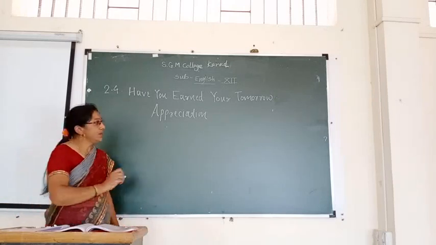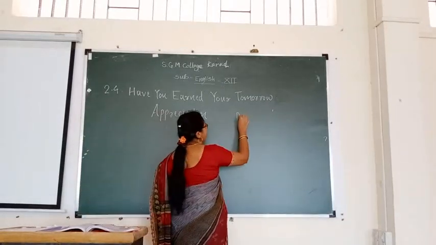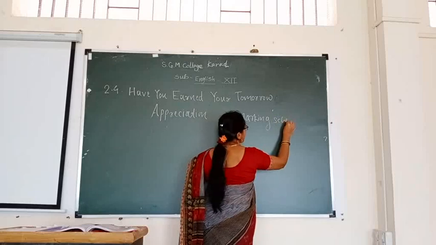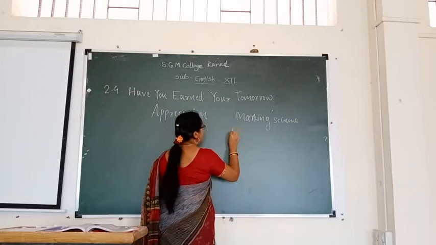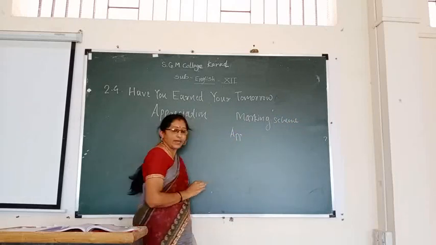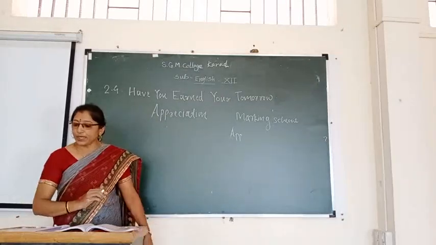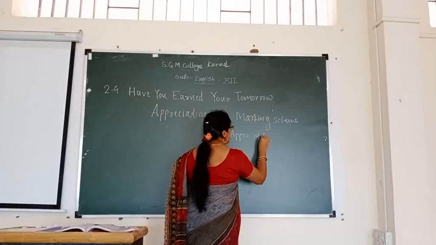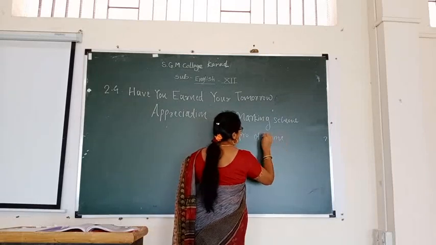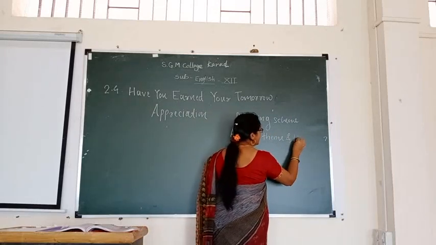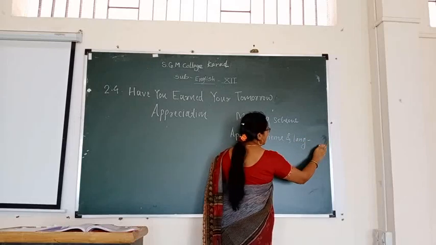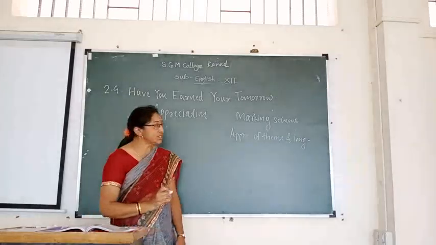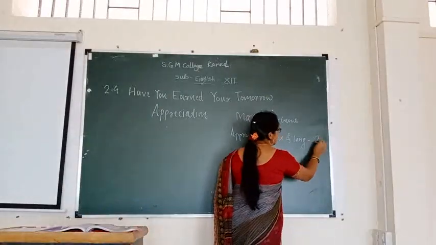Marking scheme. Appropriateness of theme and language, effectiveness of theme and language features, 2 marks.